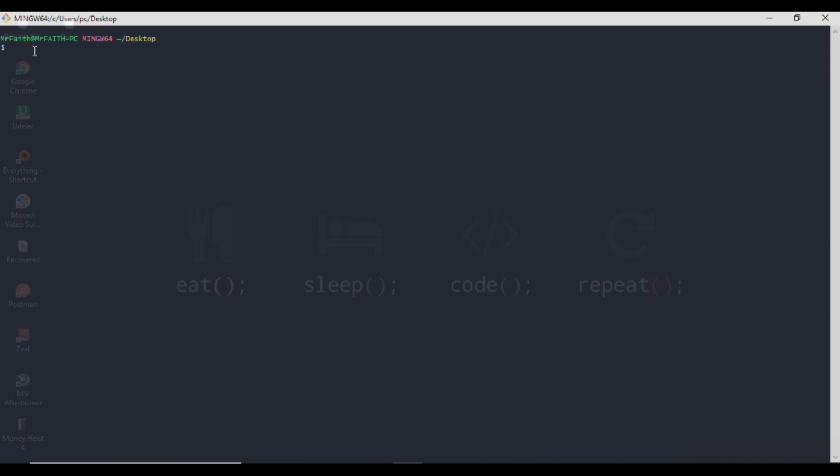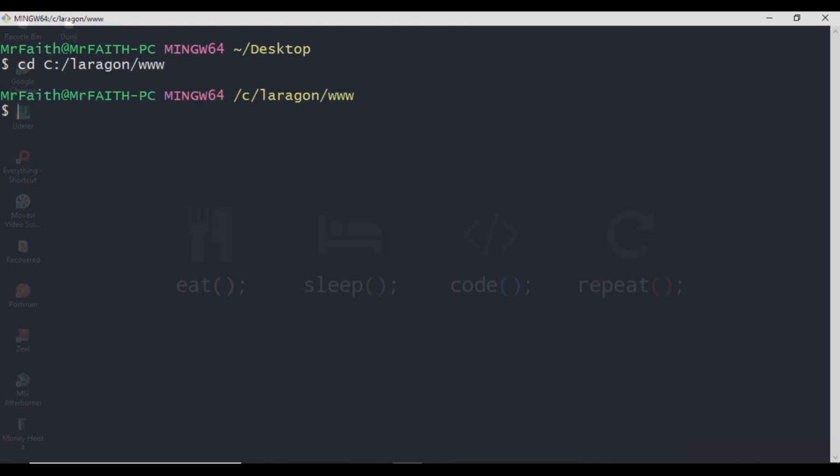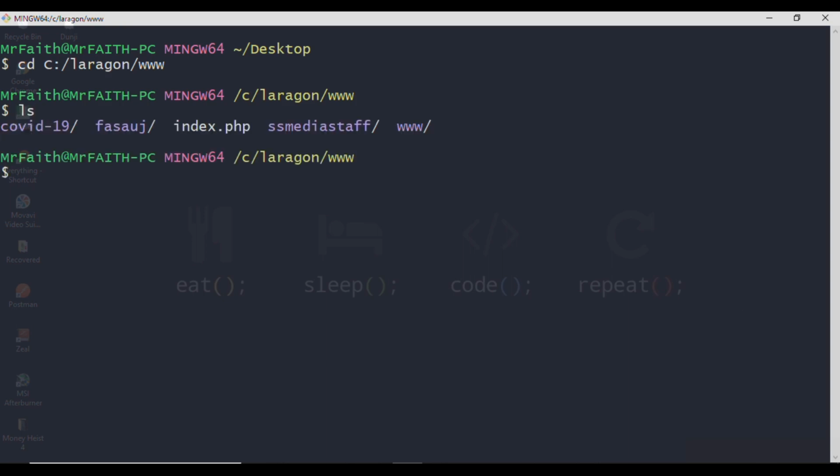Okay, in order to start, I'm going to move away from my desktop. Let me make this bolder so you'll be seeing my code. Let me move to a place where Apache will be able to see my code. I'll be using PHP to show you this example. So from the desktop, let me go to cd, drive C, and then Laragon, and then www. Now hit enter to get into the folder. Let me confirm that I'm inside. I'll say ls to show me the list of files. Correct. So let me clear this away.